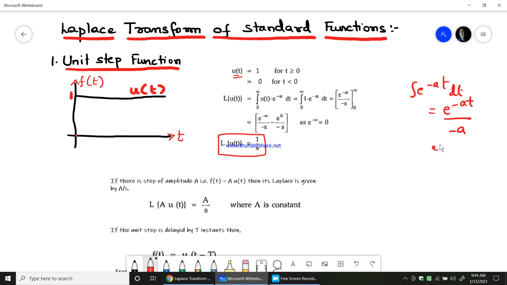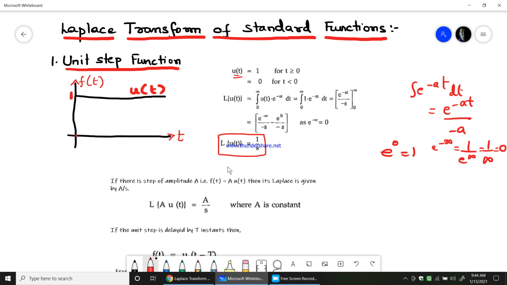We know that e power minus infinity equals 1 over e power infinity, which is 1 over infinity, which is equal to 0. Minus of e power 0, and e power 0 is always equal to 1. So minus of 1 by minus s, which is 1 by s, is what we get.